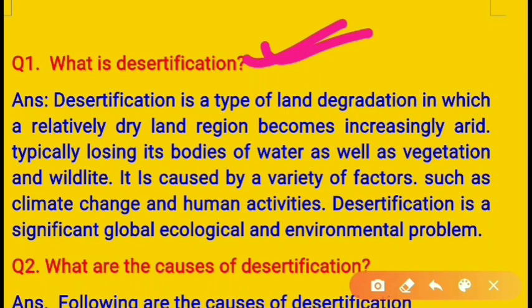Desertification is a type of land degradation in which a relatively dry land region becomes increasingly arid, typically losing its bodies of water as well as vegetation and wildlife. It is caused by a variety of factors such as climate change and human activities. Desertification is a significant global ecological and environmental problem. Okay, this is question number 1. So it's finished. I have made these notes from the examination pattern.